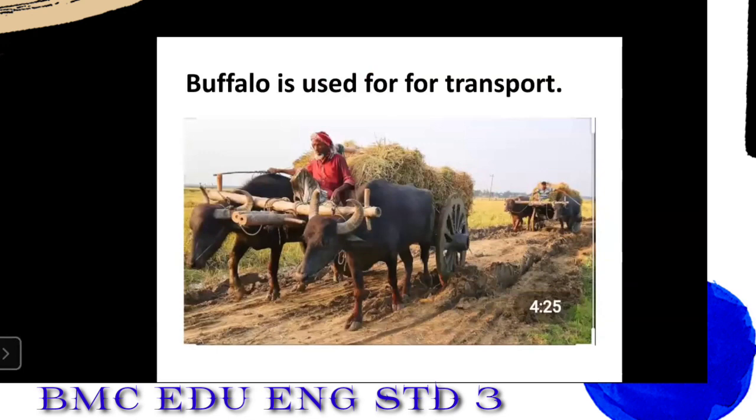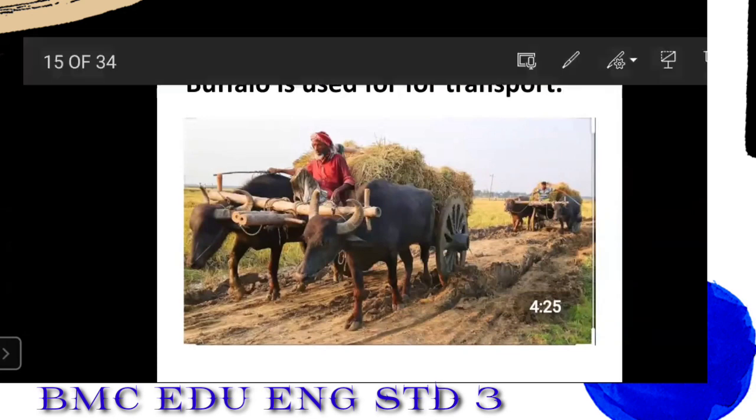Now here, can you see, student? Here is a man who is using buffalo for the transportation purpose. He is carrying his loads with the help of a buffalo.